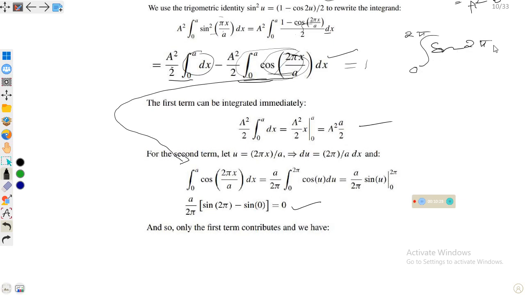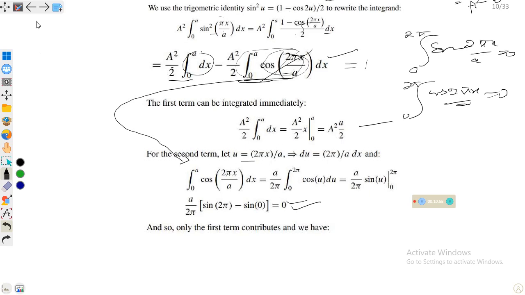Sine 2 pi x over a is equal to 0. The integral of cos 2 pi x over a over the period 0 to a is 0. If we integrate using this simple mathematical technique, it is equal to 0. So this term is equal to 0, and the result is A square over 2 times a over 2.